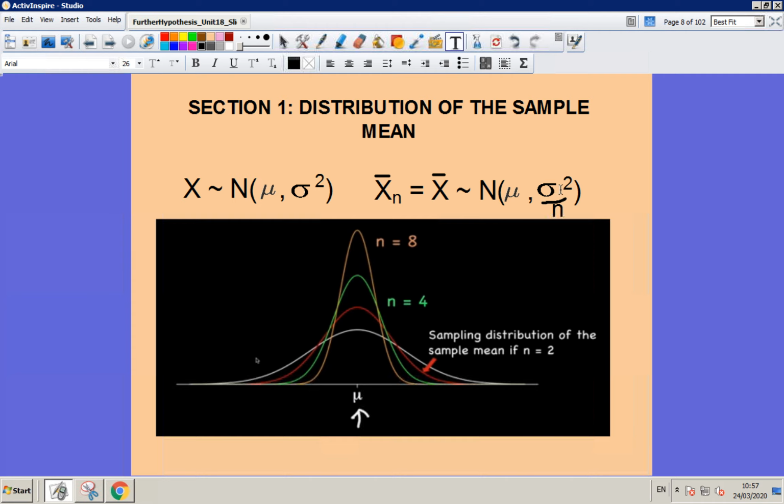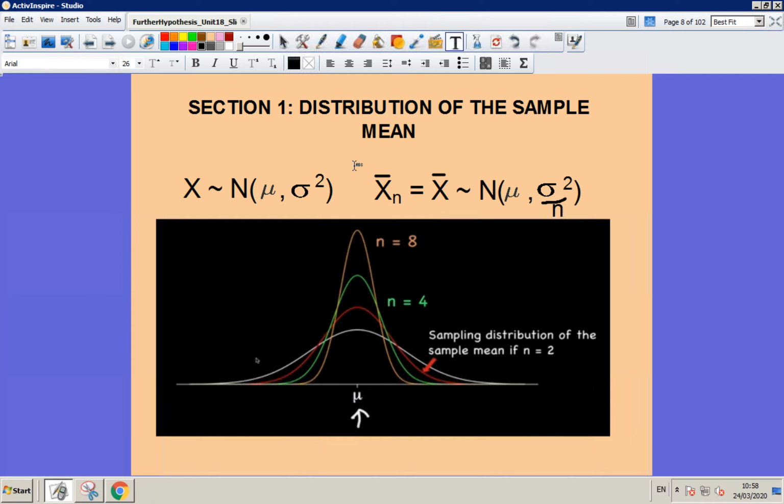And the variance, meanwhile, is equal to the variance of the whole population, sigma squared, divided by n. So as we make n bigger and bigger, the variance of the sample mean is going to get closer and closer to 0, which is why we see the graph starting to spike up through the middle.